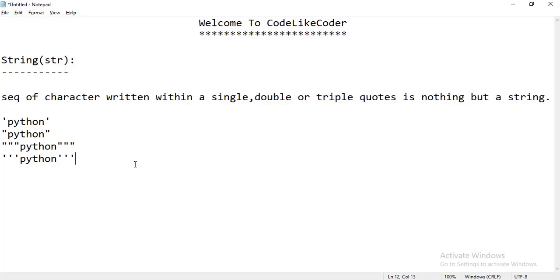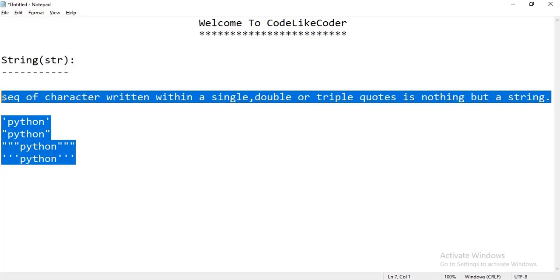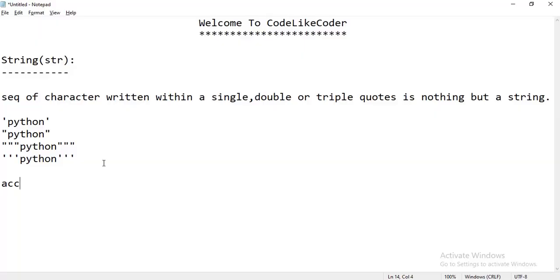So this is all about the declaration part of a string. The point is how we can access the string. Suppose I am creating one variable and writing the string in single quotes: Python is very easy.